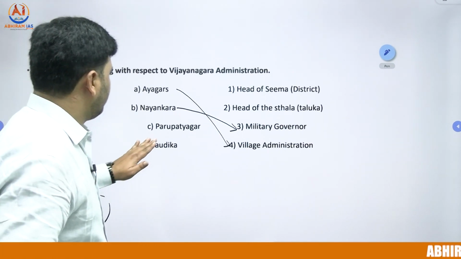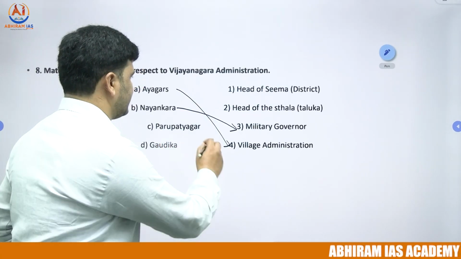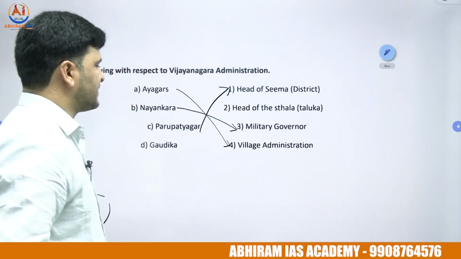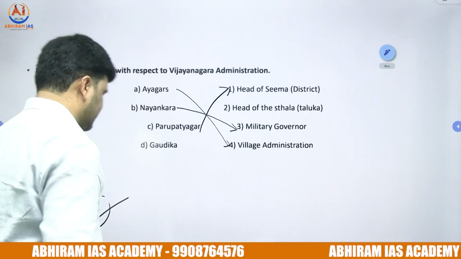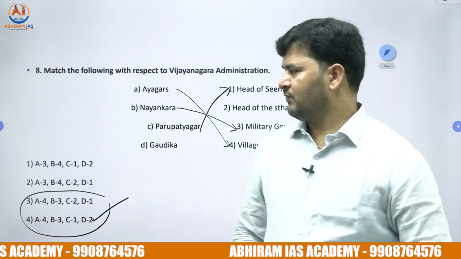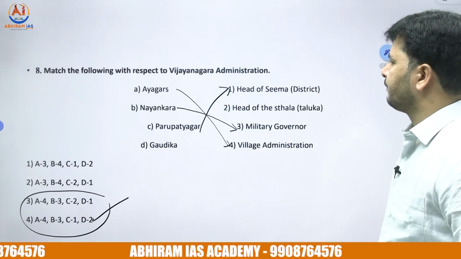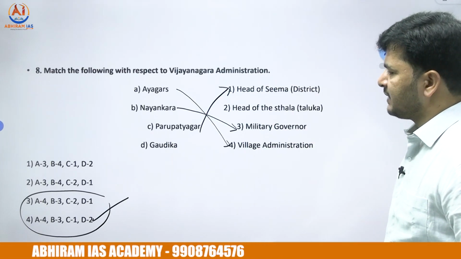Next, Parupatya guards, that is head of the Seema districts. So C1. So the right answer for this question, option 4. For 8th question, right answer is option 4.